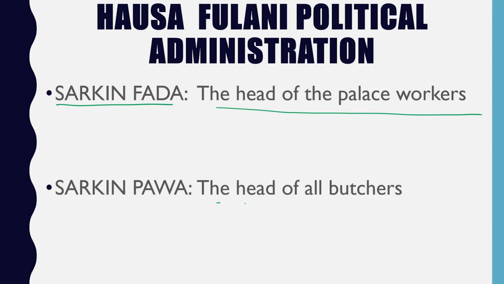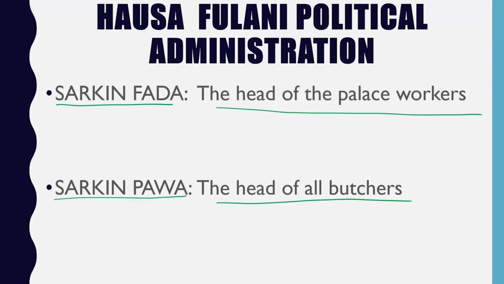That's the head of all butchers. Head of all what? Butchers. All those in the abattoir where they slaughter animals, whether sheep, ram, or cows. The Sakin power is the head of all butchers. He is the voice of all the butchers in the pre-Hausa Fulani Kingdom.